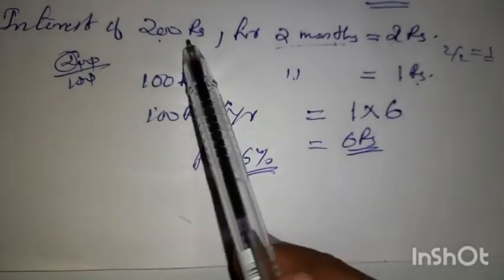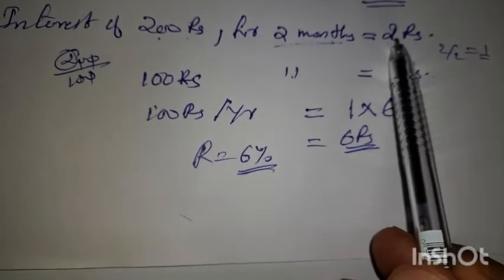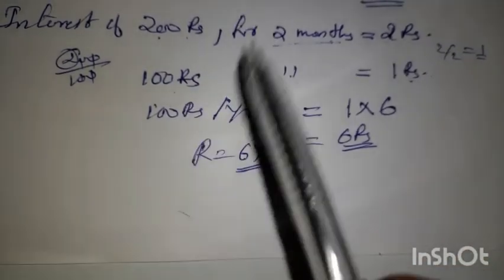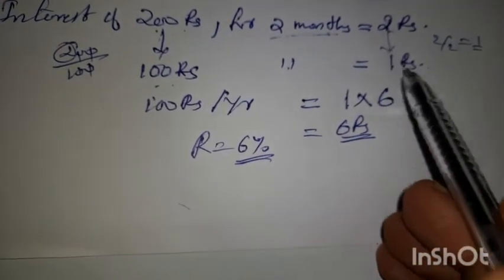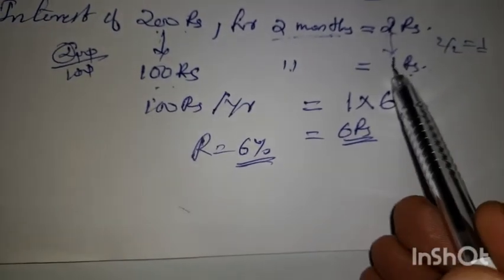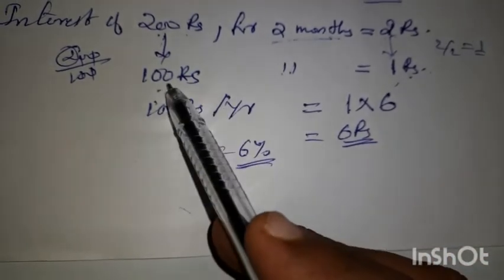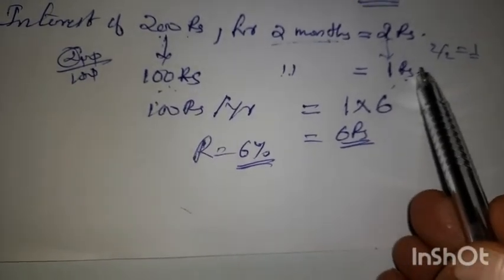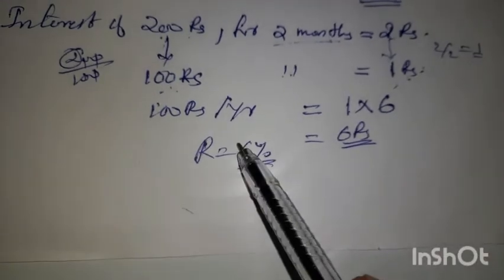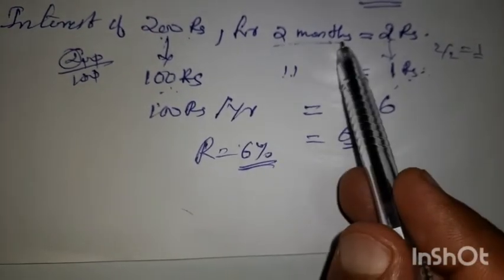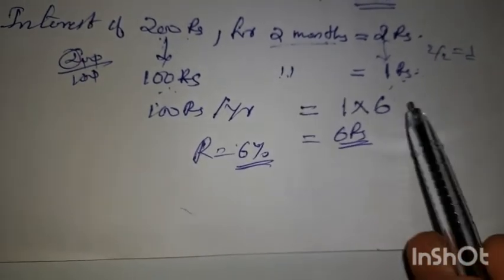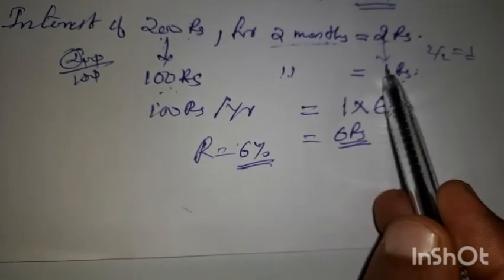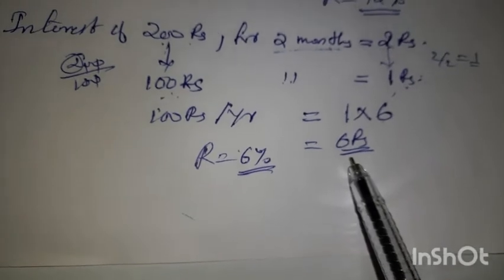Okay. For 200 rupees for 2 months it is 2 rupees. That same way, converting to 100. Okay. So 200 to 100, 2 to 1. Then for every 2 months, 100 rupees is getting an interest of 1 rupee. That you are converting to 1 year. 1 year means 6 times. Okay. 6 into 2, 12 months. So 6 times you have to multiply it. So every 1 rupee for 6 times. So 6%.